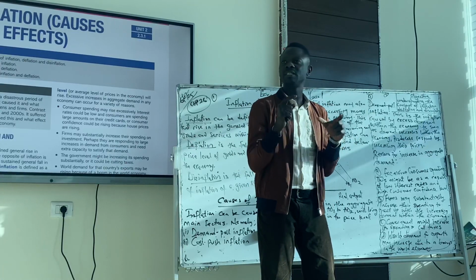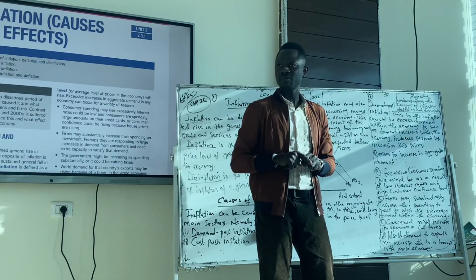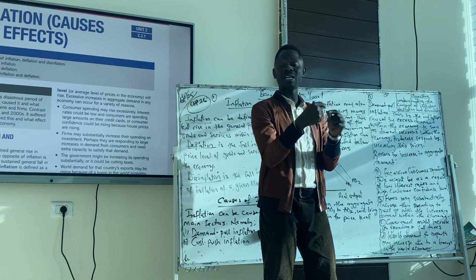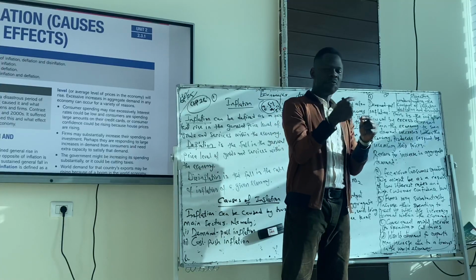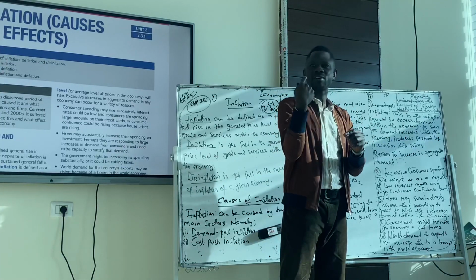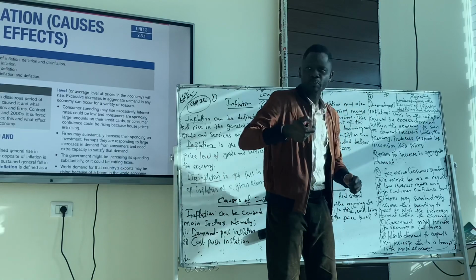That is what aggregate demand is, and it's simply our national spending or national expenditure. So when national expenditure is increasing, that means spending is increasing within the economy. Firms understand this and they respond by increasing their price. So that is what we call demand pull inflation.